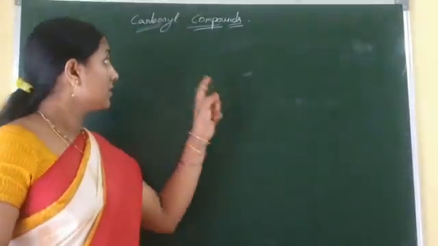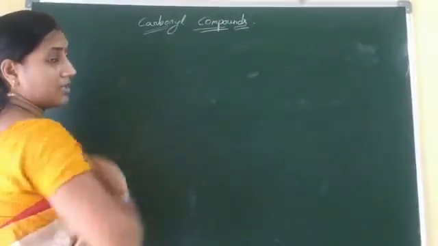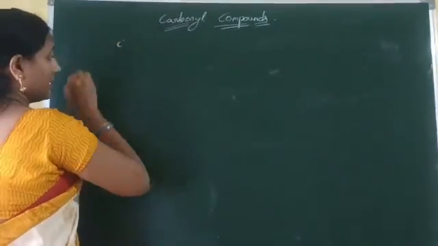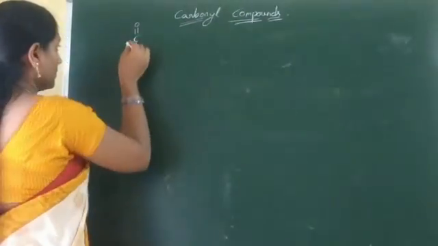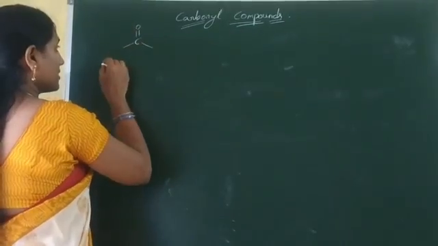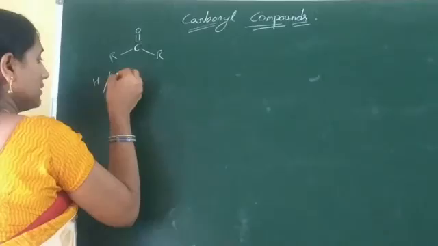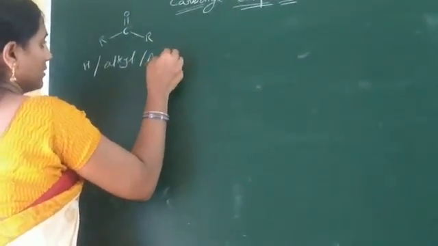Today we will discuss carbonyl compounds in third semester. Now what are carbonyl compounds? In them, a tetravalent carbon is directly bonded with oxygen through a double bond, and the third and fourth valencies are bonded with hydrogen or alkyl or aryl groups.